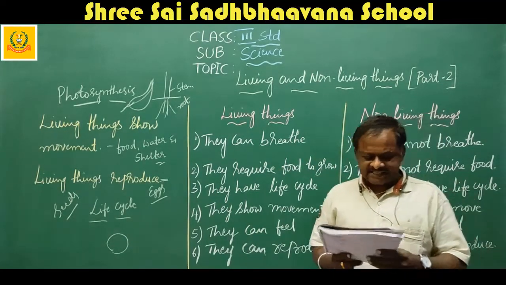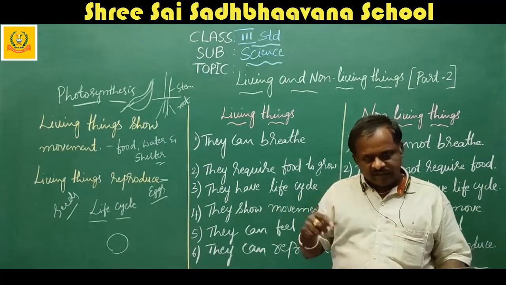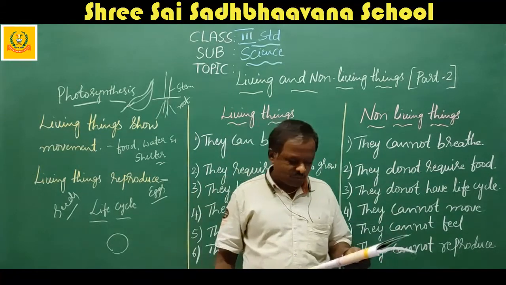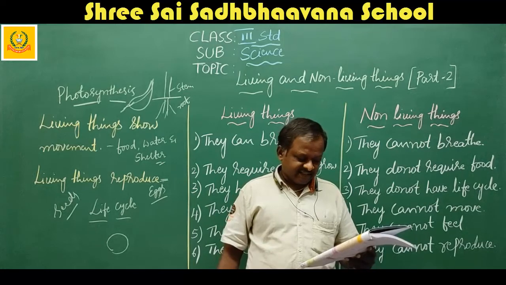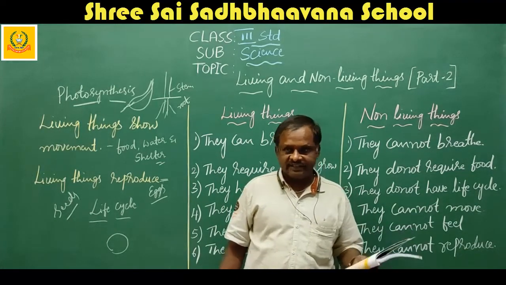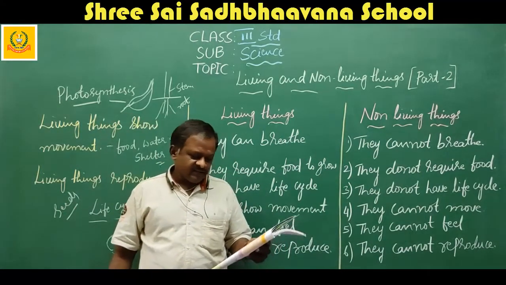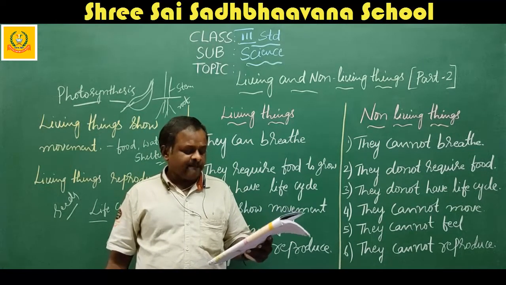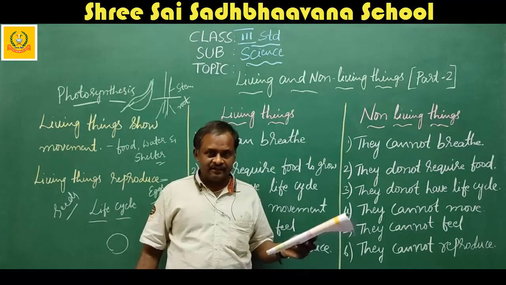Here, let us summarize what is given. Once again, I will read the same things, repeating them. Let us summarize. Look at the textbook. Things that have life are called living things. Things that are lifeless are called non-living things. Here the first difference is given: living things have life, non-living things have no life. Living things breathe, move, grow, feel, reproduce, and need food.